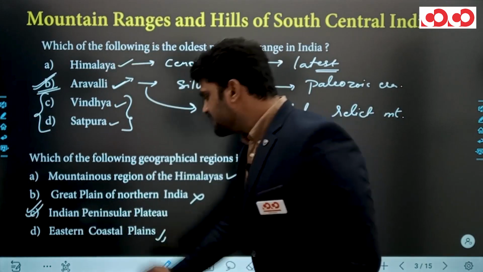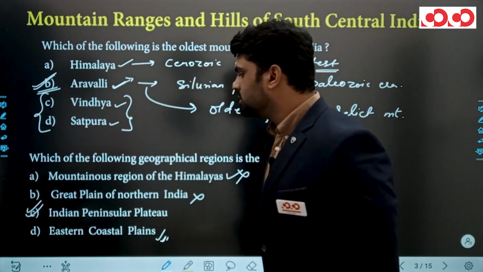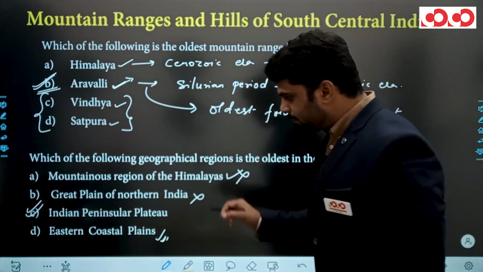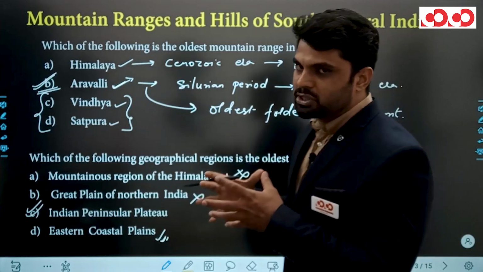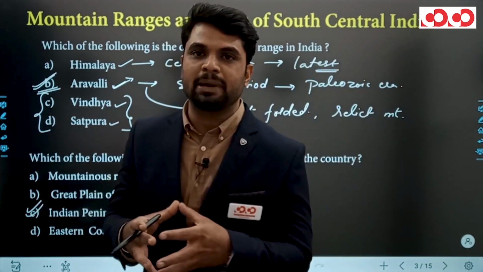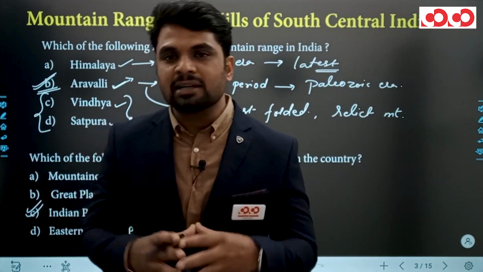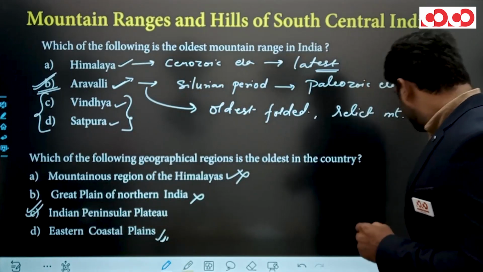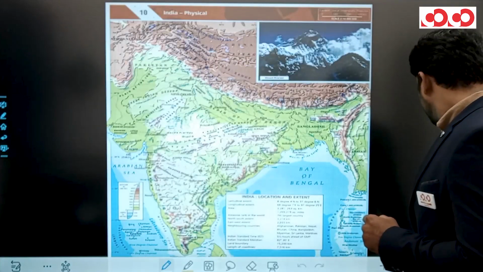Clear? Look, the Eastern Coastal Plain formed after the formation of the Indian Peninsular Plateau because the Eastern Coastal Plain formed due to deposition of sediments brought by peninsular rivers. So the right answer of this question is C, Indian Peninsular Plateau. Let's move to the next question.